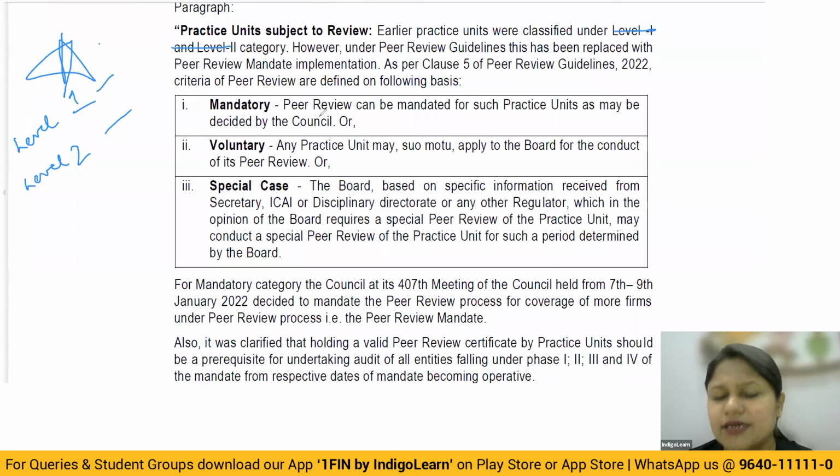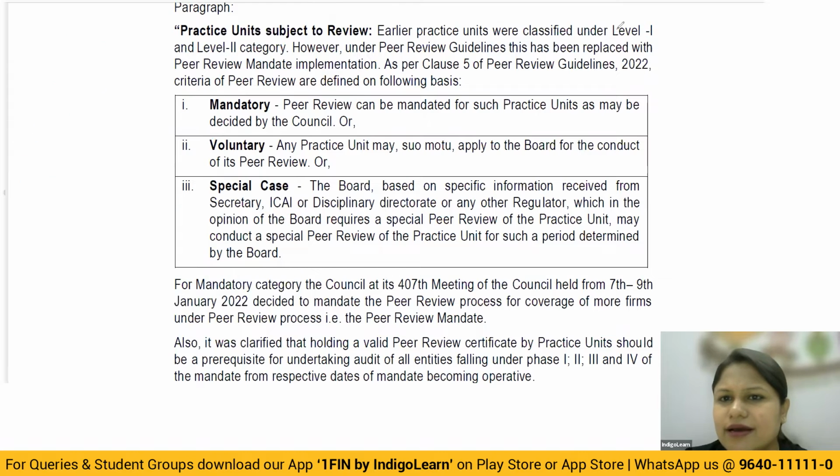Now they have made it a little easier to understand and remember. They've come up with a mandate, and in that particular guideline on peer reviews, they have now categorized peer review into 3 categories: one mandatory peer review, one voluntary, and the other the special case. So now the level 1 and level 2 categories of practice units have been completely nullified. It is gone.